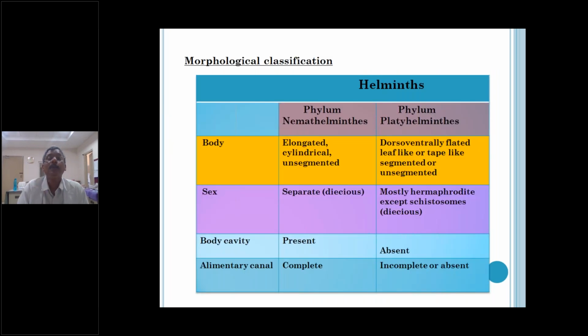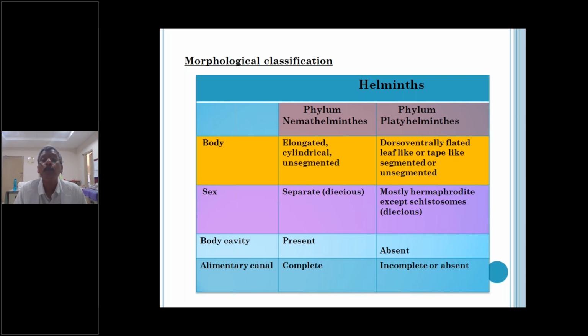Now, what are the morphological features of these worms? The first one, the Nemathelminthes: nema means thread-like worms. The body is elongated, cylindrical, bilaterally symmetrical and unsegmented. There are no segments or proglottids in the Nemathelminthes.